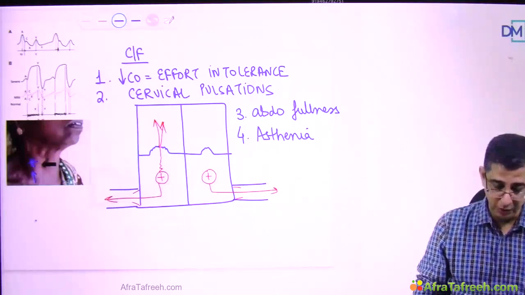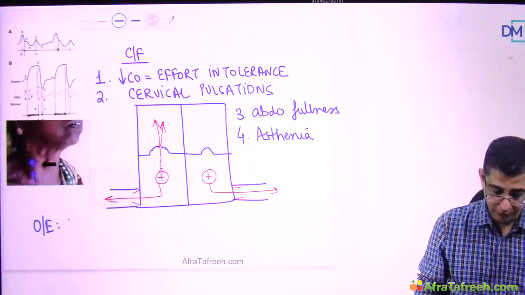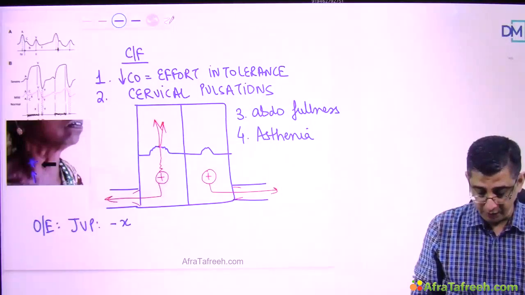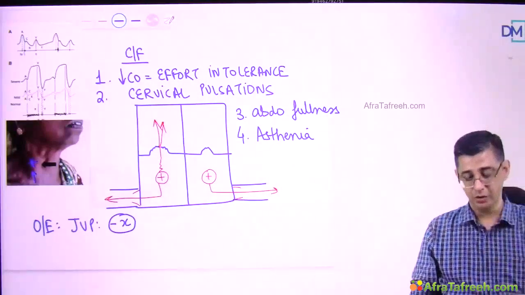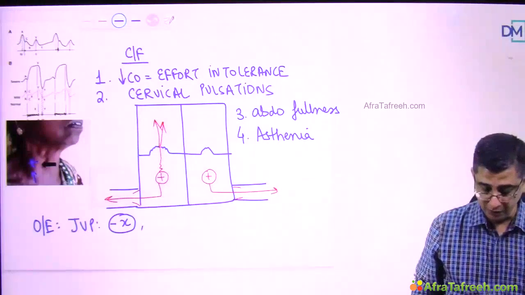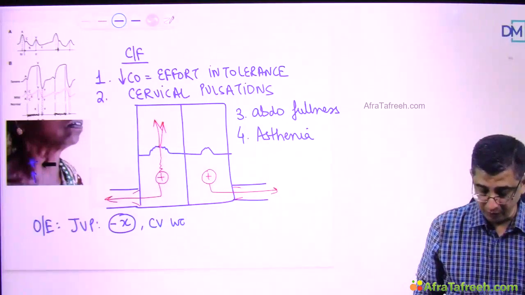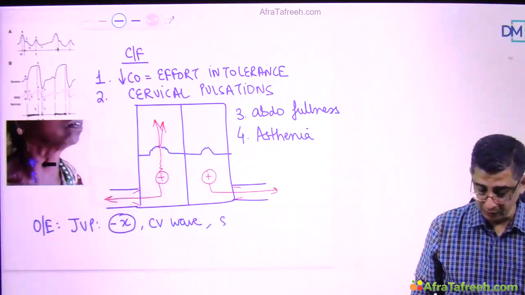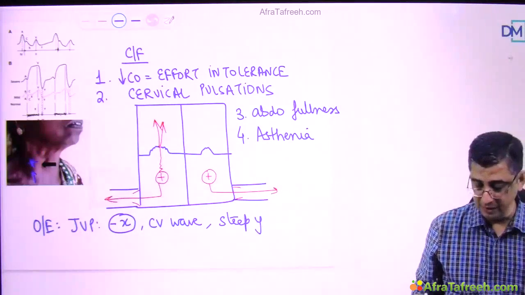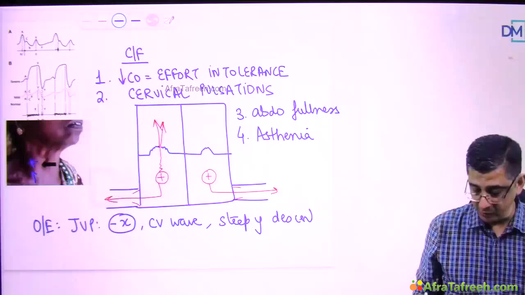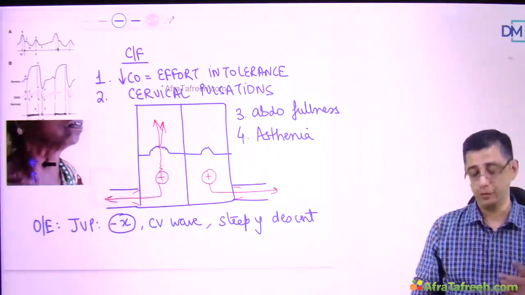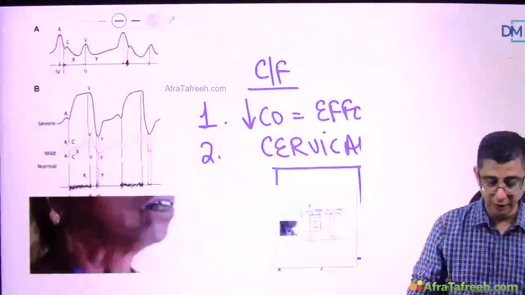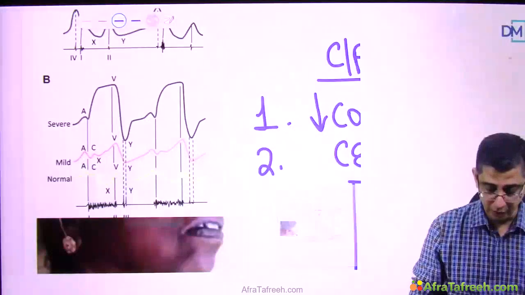And when you examine the patient, you will notice that the JVP finding of this patient will be very characteristic. There will be absent X descent. Why? Because X is coming down and this is going up. So in these patients, the vectors will cancel and therefore you will have a CV wave. And if the CV wave is there, in these patients there will also be a steep Y descent. Remember what I said in tricuspid stenosis was a blunted Y descent. Here I'm saying a steep Y descent in a patient, and you can see here also as the severity of the disease will increase. I'll just mark out the normal before you.